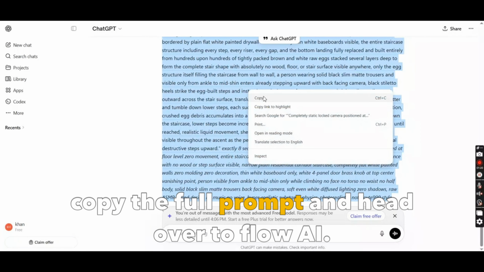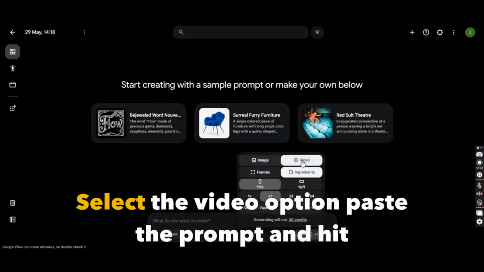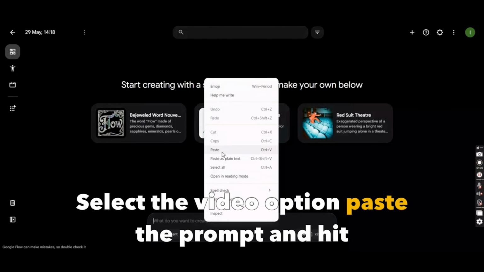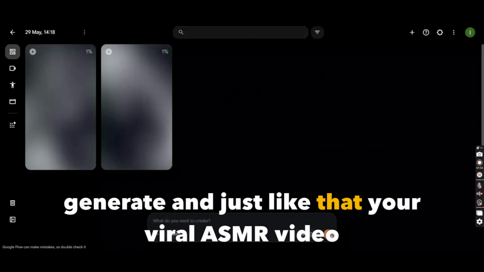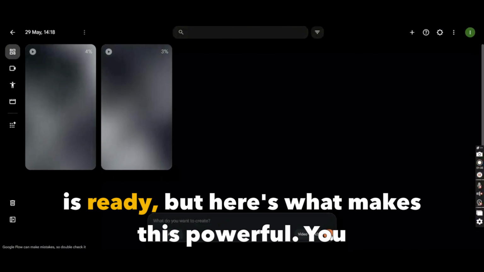Copy the full prompt and head over to Flow AI. Select the video option, paste the prompt, and hit generate. And just like that, your viral ASMR video is ready.